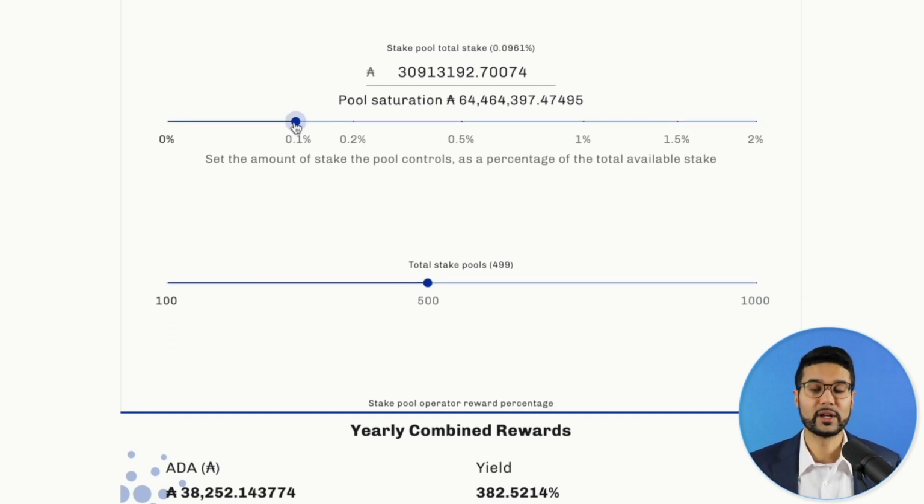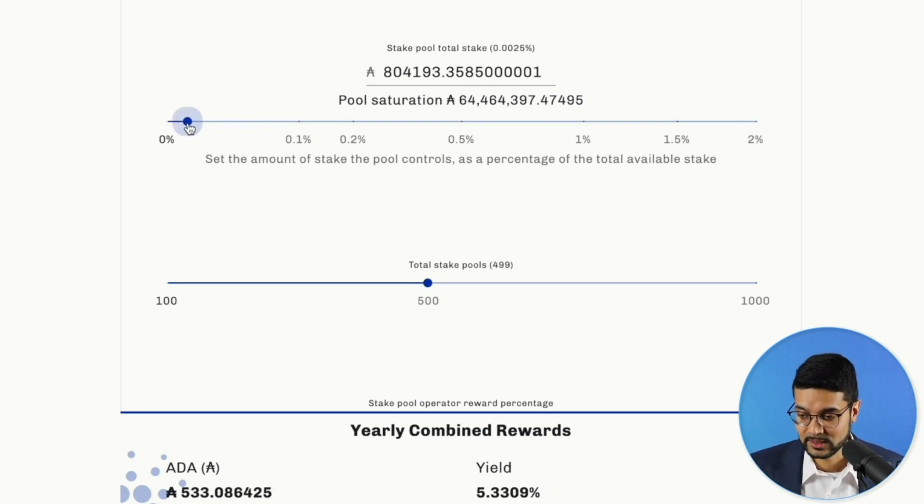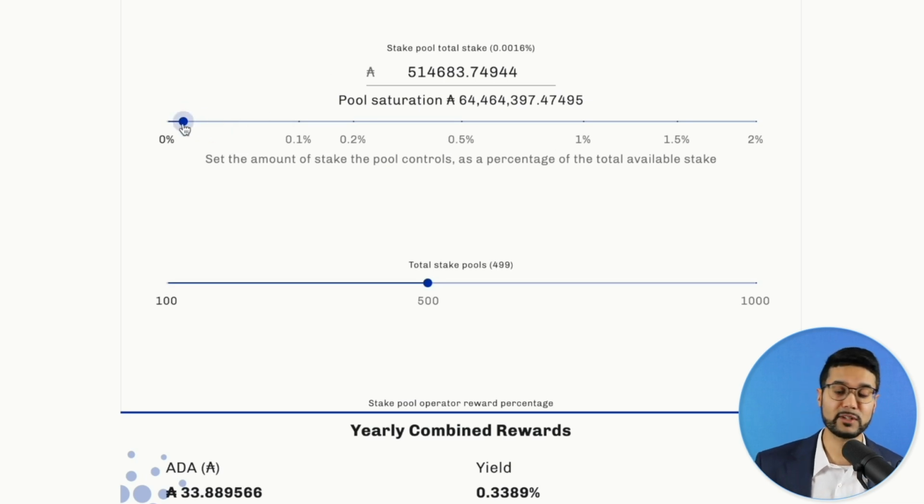So because we are running our own pool in this case, let's say for instance, we're not able to delegate it to a really successful pool. Let's say we're just starting out. Maybe we're a stake pool that just has 5 million delegated. So we can go ahead and adjust this number as we so choose. Maybe it's not even 5 million, maybe it's 1 million.